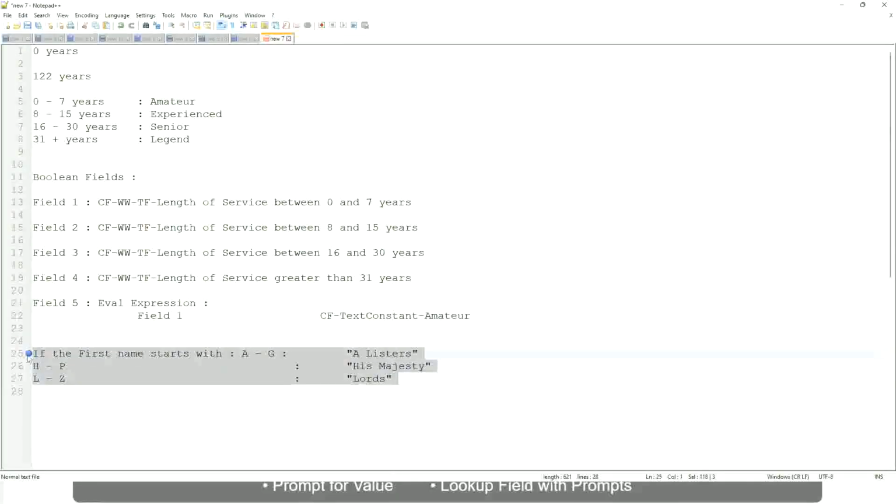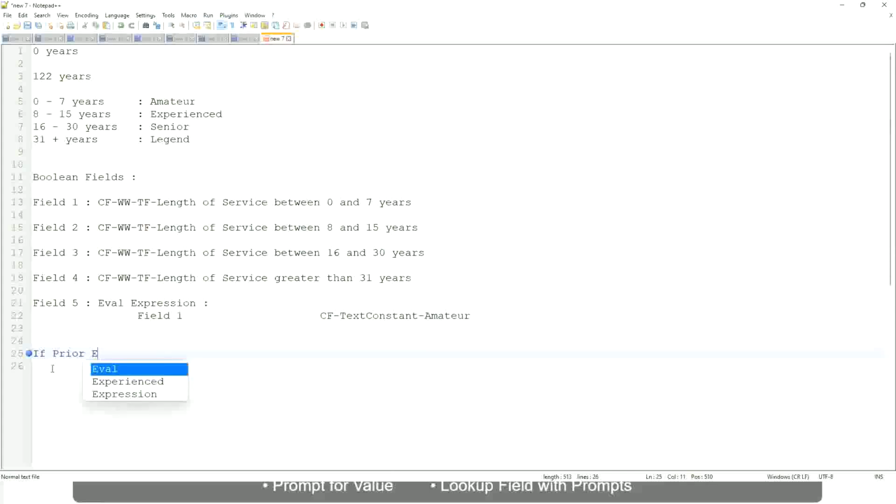Now tell me this. If prior experience, okay, not prior experience, let's not do that. If job profile, or not job profile, let's say if management level is manager or above.